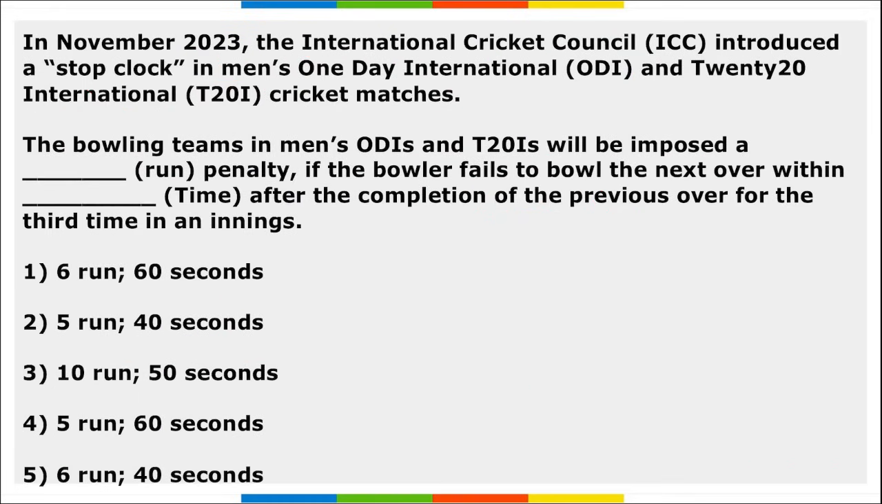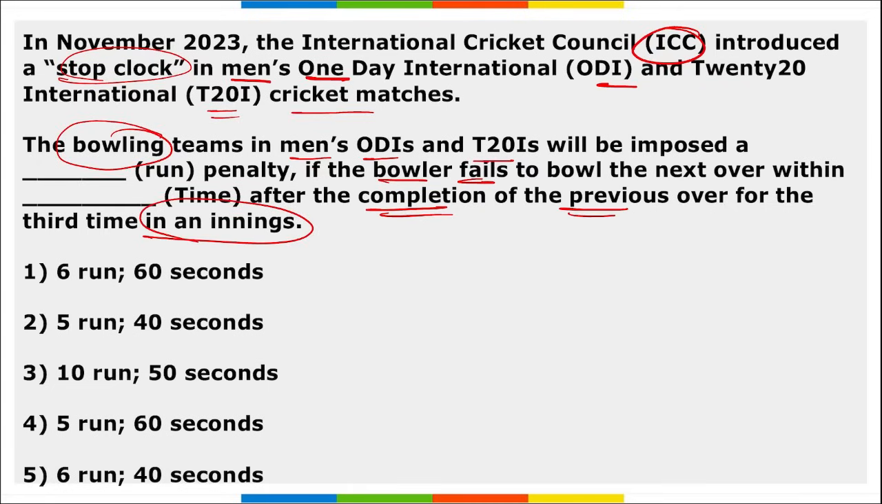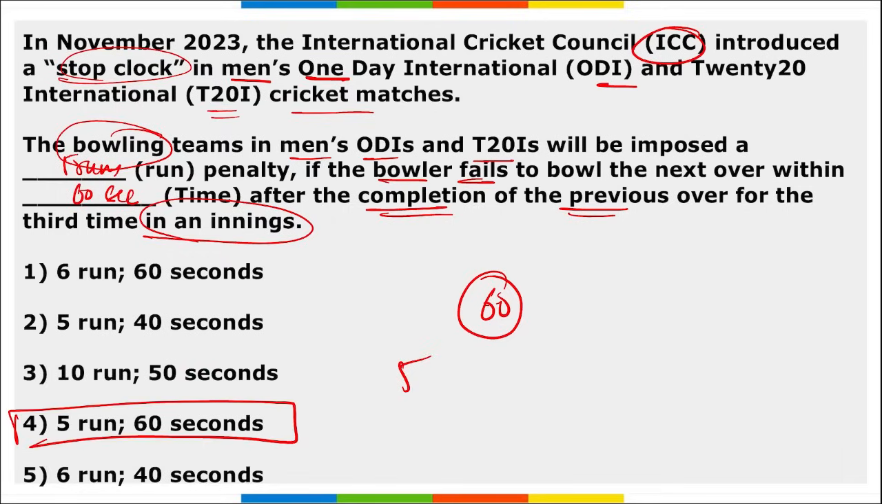Next, in November, the ICC introduced a stop clock in men's one-day international and T20 international cricket matches. The question asked is, the bowling team in men's ODI and T20 will be imposed how many runs penalty if the bowler fails to bowl within the next how many minutes after the completion of the previous over for the third time in an innings? That is, for the third time in an innings, if a bowler takes more than 60 seconds between the two overs, then the bowling team will be imposed a penalty of 5 runs. So a 5 runs penalty will be imposed if the time delay is more than 60 seconds for the third time. The right option here becomes option 4th.